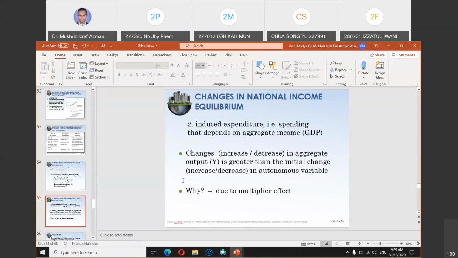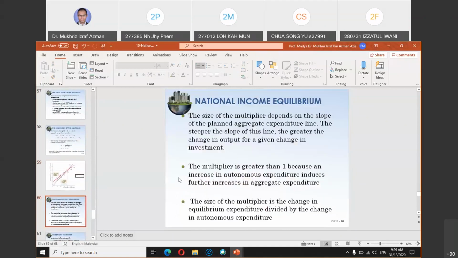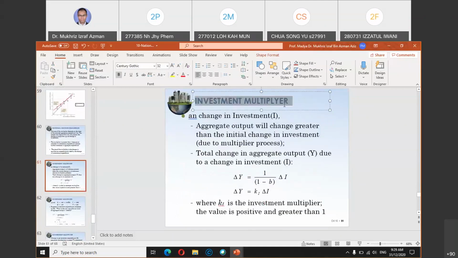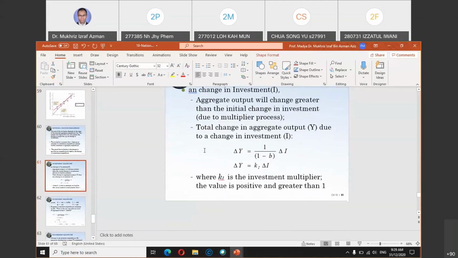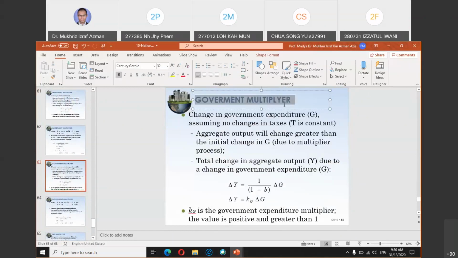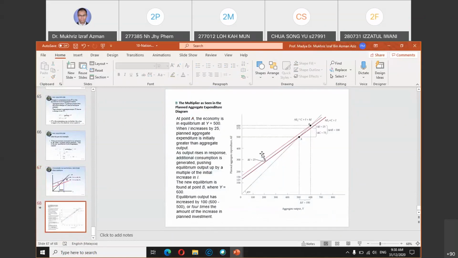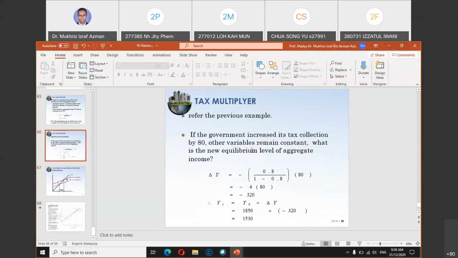And in your syllabus, we have three multiplier concepts. Okay, one is investment multiplier. Second, you also have government multiplier, and the third will be tax multiplier. One, two, and three. Okay, so you have three concepts of multipliers.